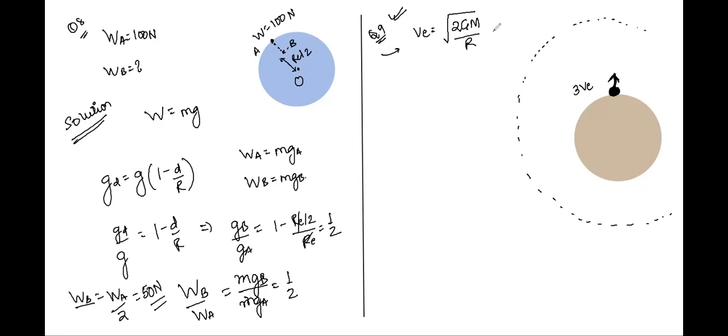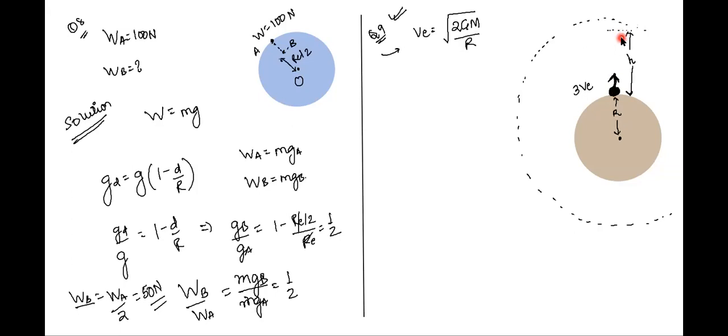Now let's say the projected velocity is 3 times this velocity, right? Suppose this is the radius R. Let us assume that it reaches the height h from the surface of the earth. Now tell me one thing, Siddharth. If this body goes from the surface and we are being told that it reaches the height h, what does this mean? Reaching the height h means that is the maximum height to which that body can go.